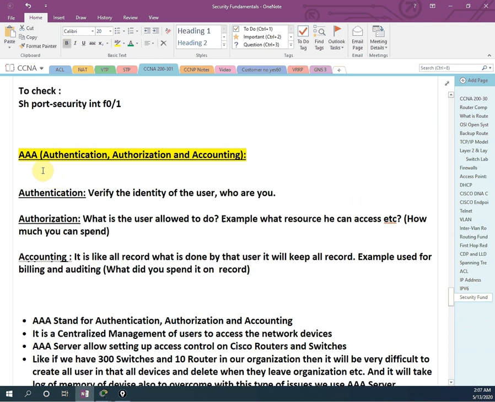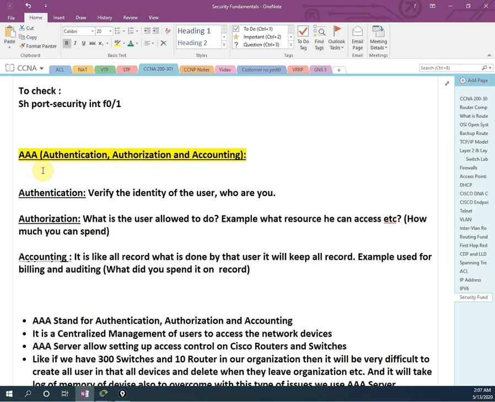Okay. So remember, AAA is helping us. Just keep in your mind, if you have a lot of switches and a lot of routers in our organization, it is difficult to go to each and every device and create usernames and passwords. And whenever a guy is leaving the organization we need to delete, and whenever a new guy comes, we need to create. So we are using an AAA server. In the AAA server, we will add all the devices we have, and whenever users come and go, we are going to update that. So the AAA server has this capacity.